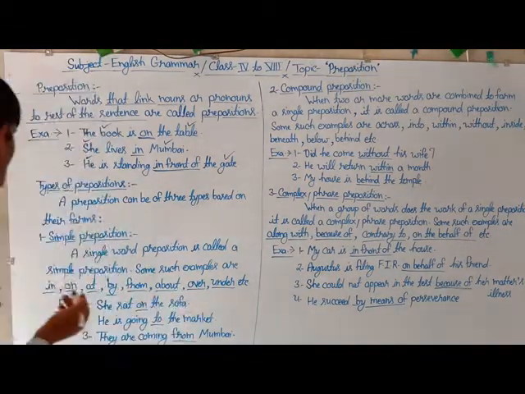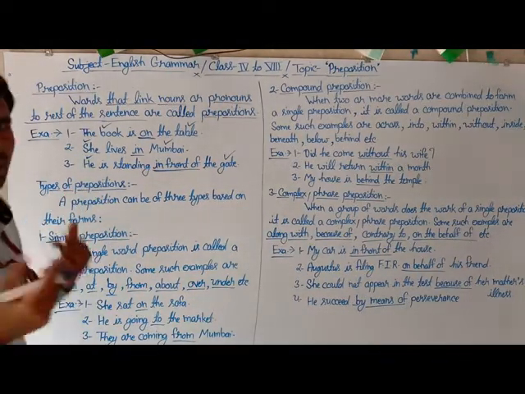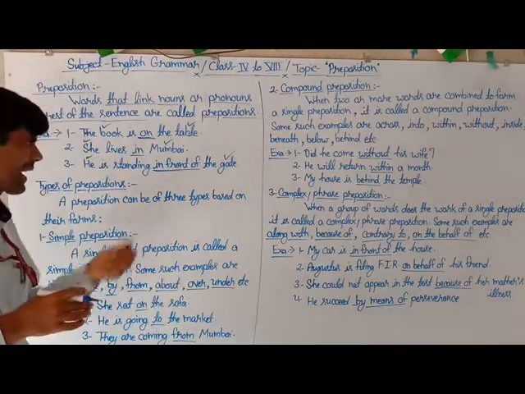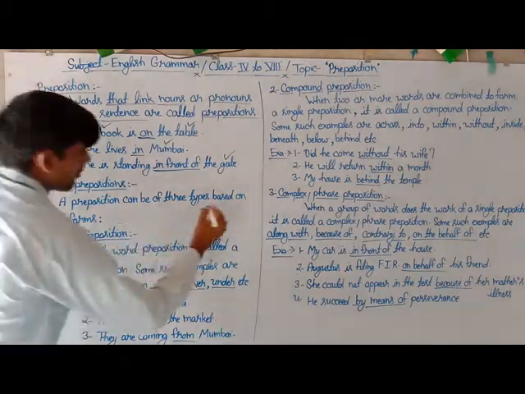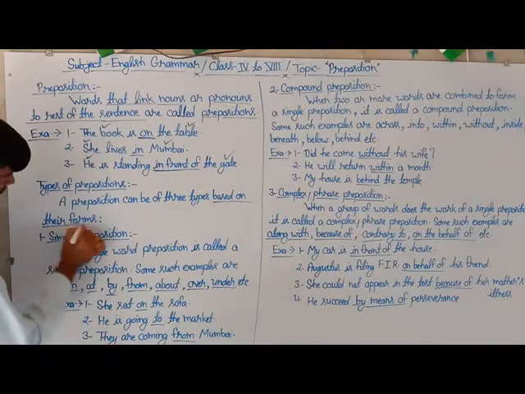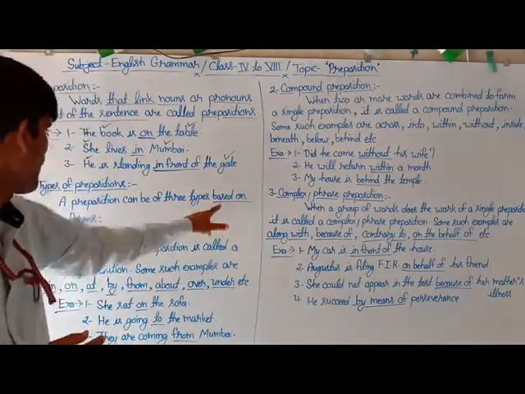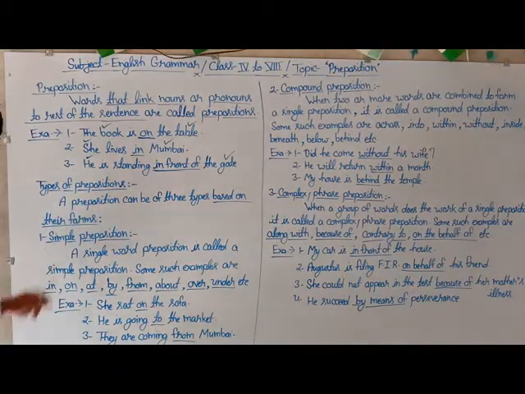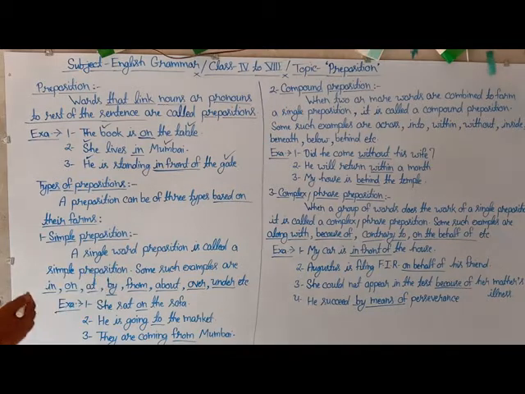So the next topic is how many types of prepositions there are. As a piece of information, let me tell you, students, that based on their form, a preposition is of three types. The first type of preposition based on their form is the simple preposition.